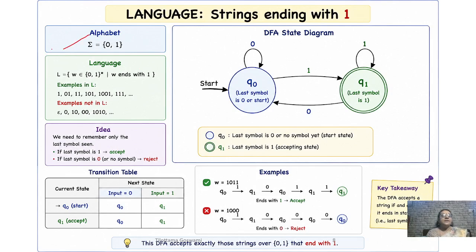So the alphabet is sigma, that is 0 1. This is the language. This is the transition table. And Q0 is the starting state, and Q1 is the final state. Take two examples where one is accepted and another is rejected.